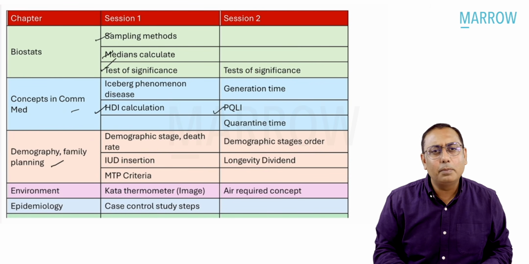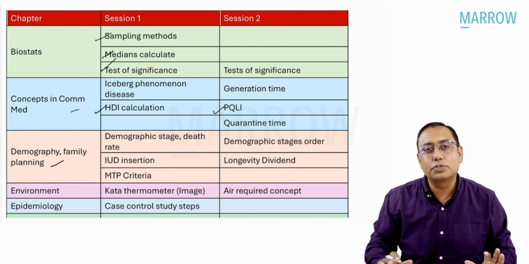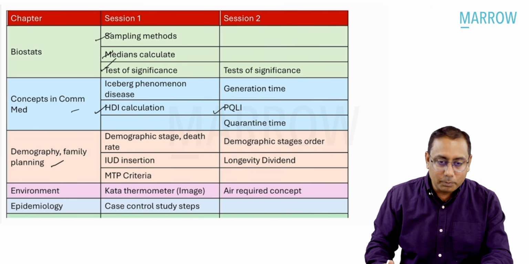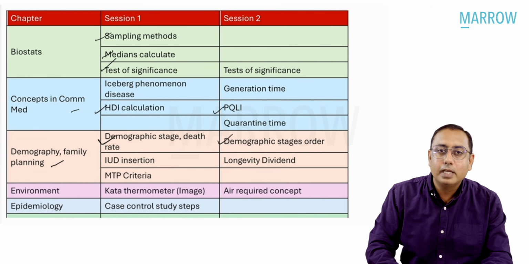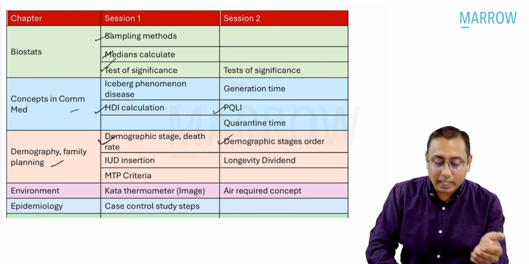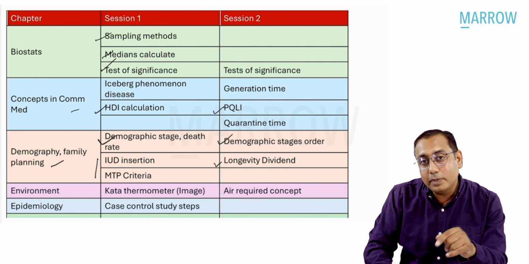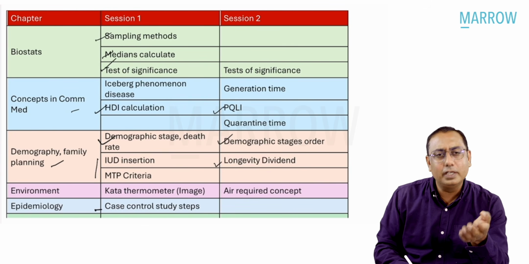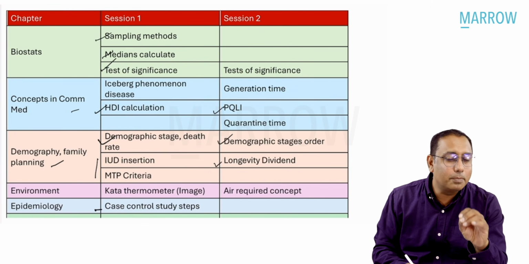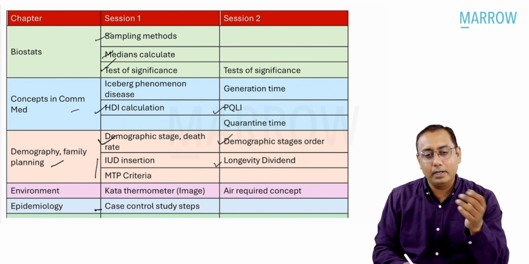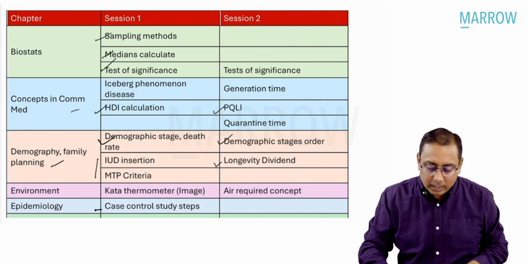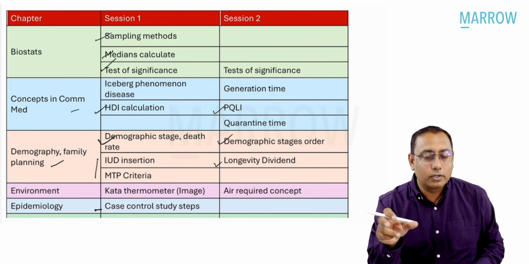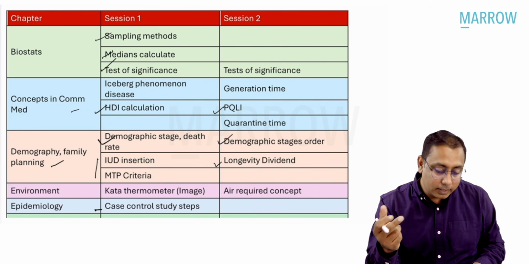Then demography and family planning, again 3-4 MCQs are almost always there. We had questions on demographic stages in both sessions, IUD insertion and MTP times in session 1, whereas longevity dividend was asked in session 2. Then there was one question on epidemiology in session 1, super easy type, on case control study steps. In environment, Kata thermometer and air quality were asked, and the air required concept, like how to calculate the air required.